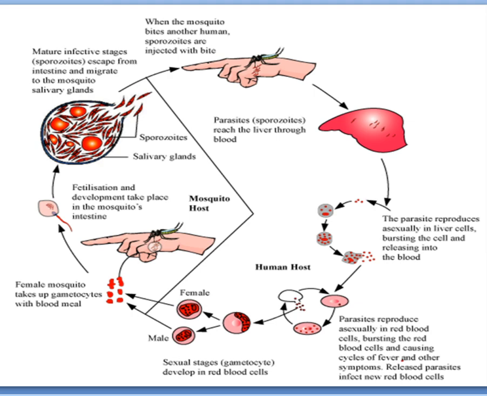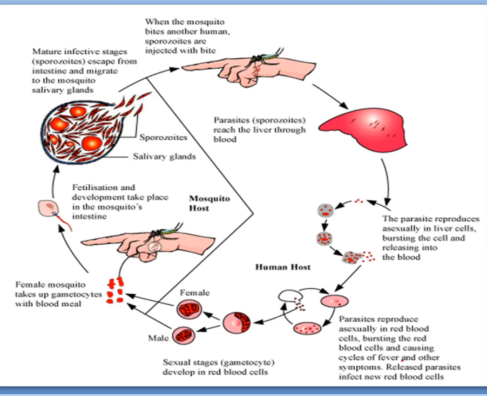Fine. So when the female mosquito bites, the parasites, that is the gametes, will enter the body of the mosquito and go to the stomach wall of the mosquito. In the stomach wall, fertilization will take place and the zygote will develop into a stage called sporozoite.